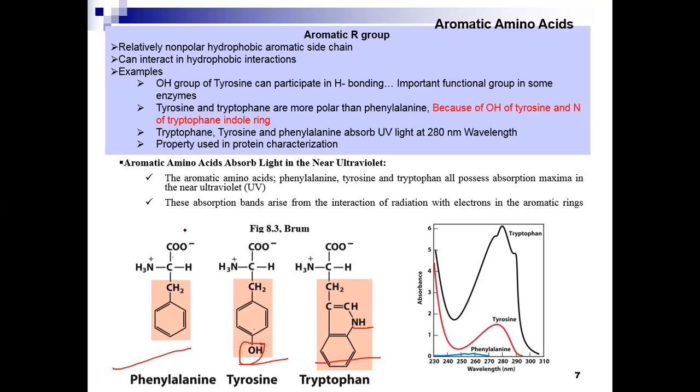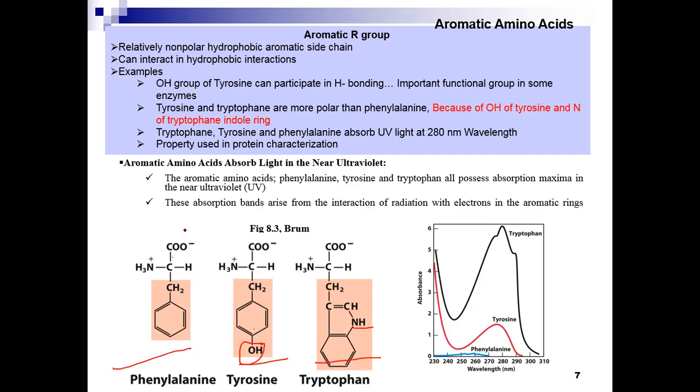Tryptophan, tyrosine, and phenylalanine all absorb light at a wavelength of 280 nanometers. This property is used for the characterization of proteins. Aromatic amino acids absorb light in the near ultraviolet range. The absorption band arises from the interaction of radiation with the electrons in the aromatic ring.